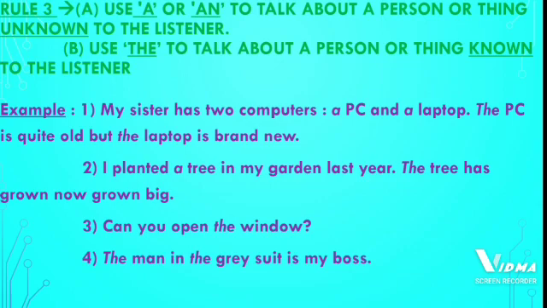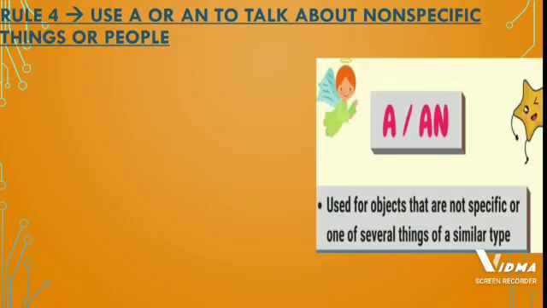Which man? The man in the grey suit. In the grey suit, that particular grey suit, only that is my boss. So the listener automatically understands which man. Now, so students understood rule number 3. Now let us go to rule number 4.